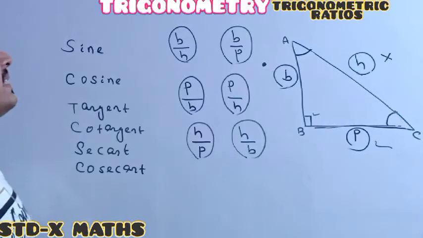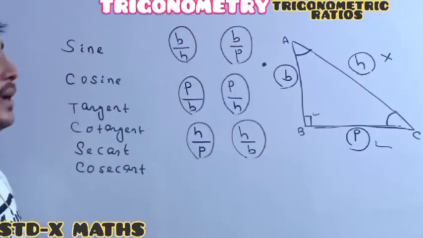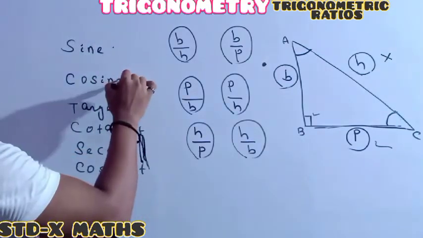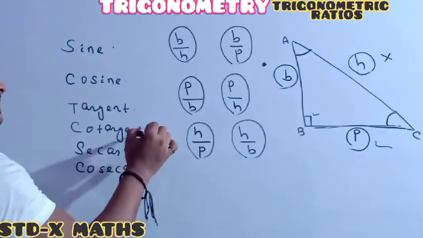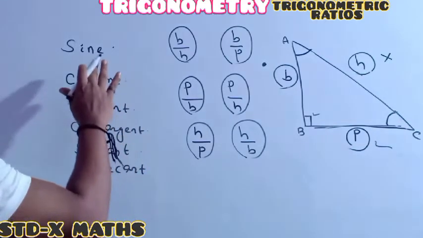Understood? It means the names of the six ratios are specifically given. First is sine, then cosine, then tangent, then cotangent, then secant, then cosecant. Perfectly understood? See, here it is sine.